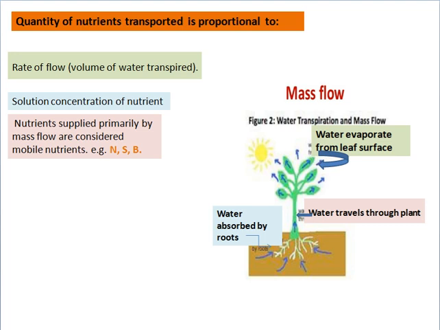The quantity of nutrient transported is proportional to the rate of flow, that is, the volume of water transpired, and the solution concentration of the nutrient. Nutrients supplied primarily by mass flow are considered mobile nutrients, like nitrogen, sulfur and boron. This picture shows the water transpiration and mass flow by the plant roots and plant leaves.